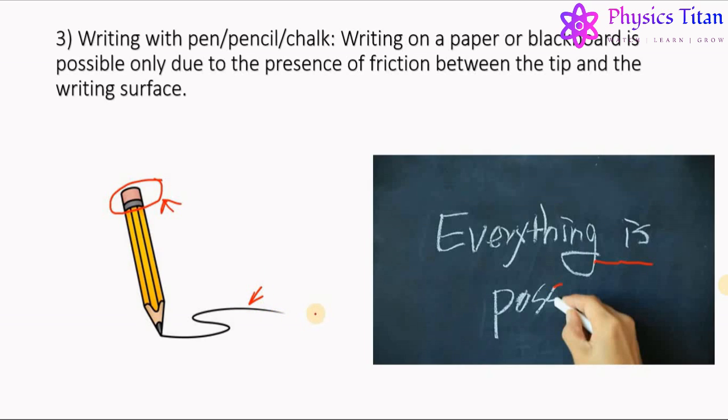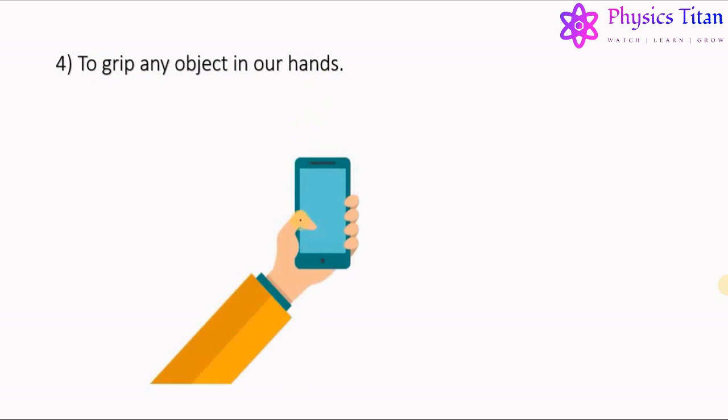Now, let us proceed to the next benefit, that is, gripping any object in our hands. Gripping is possible only due to the presence of friction. The friction provides a force in the upward direction which balances the gravity or weight of the object and allows us to hold the object in our hand.